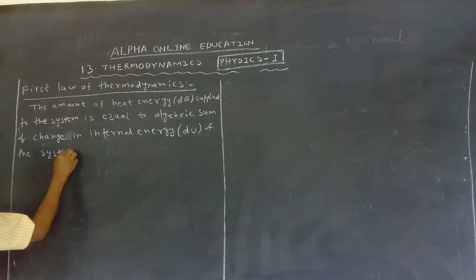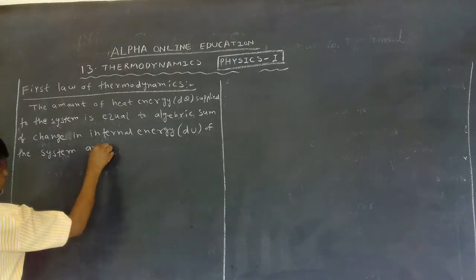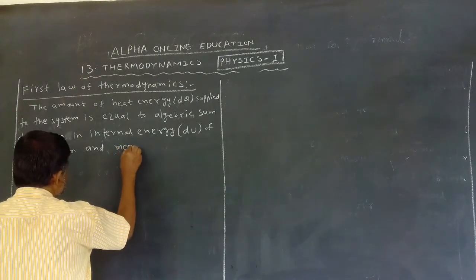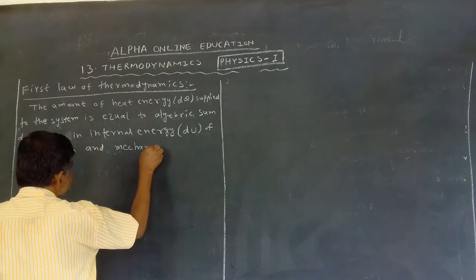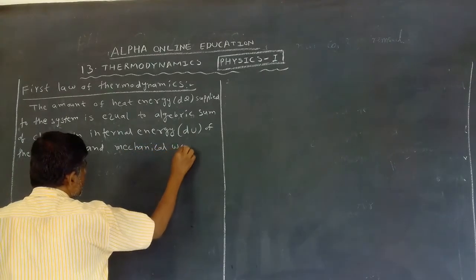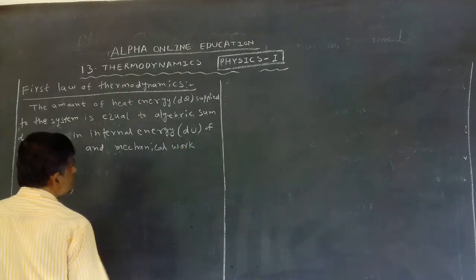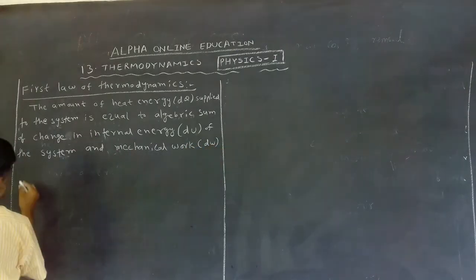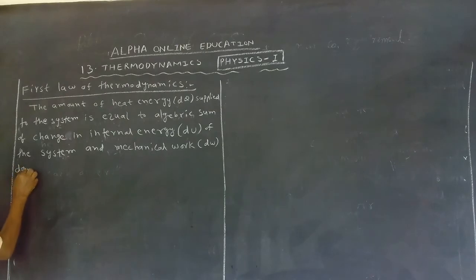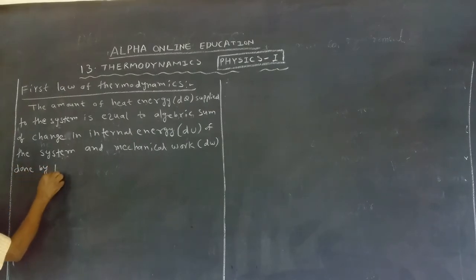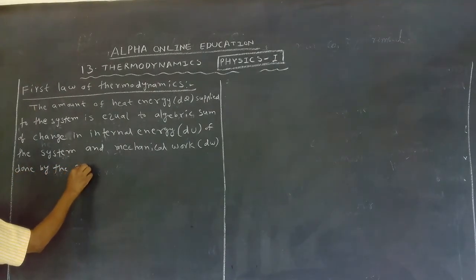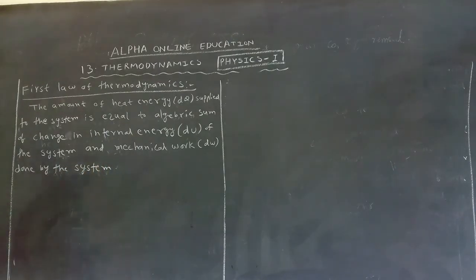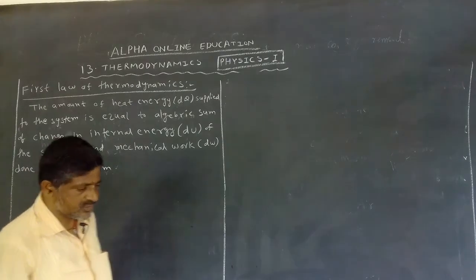mechanical work done, dw, work done by the system. This is called the first law of thermodynamics.